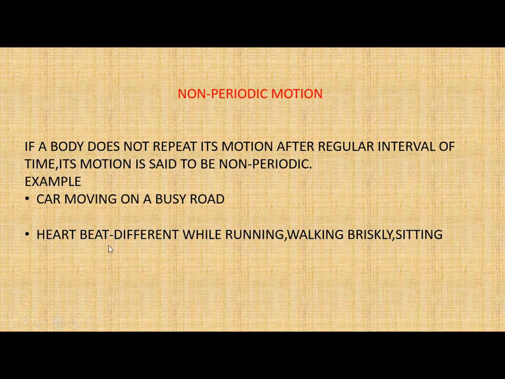The second one is heartbeat. If you are running, you must have felt that your heartbeat increases. So heartbeat is also an example of non-periodic motion, because sometimes it will be beating fast, sometimes slow, and sometimes at its normal speed. So here are some examples where you can face different types of heartbeat.